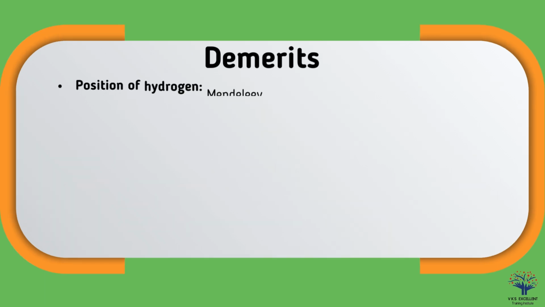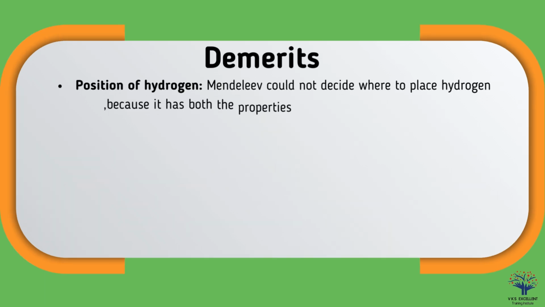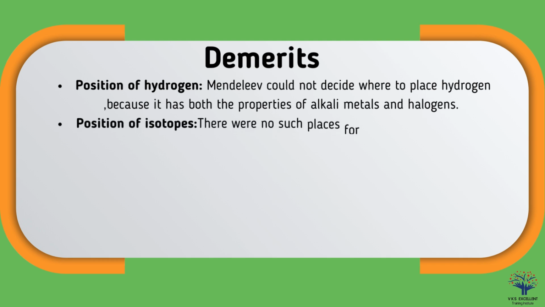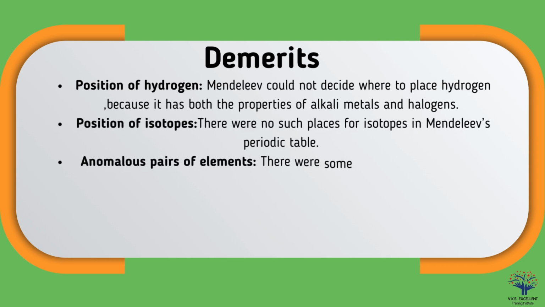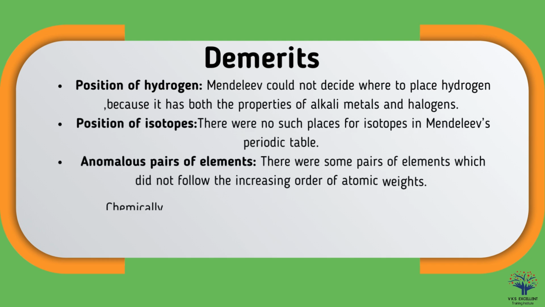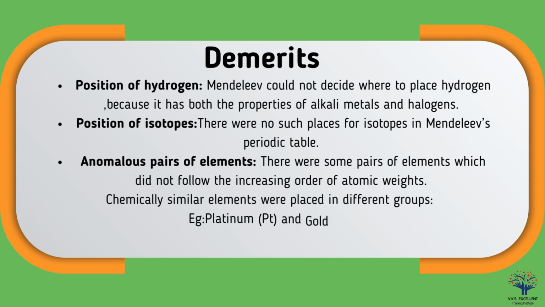The demerits are: position of hydrogen. Mendeleev could not decide where to place hydrogen because it has the properties of both alkali metals and halogens. Position of isotopes. There were no such places for isotopes in Mendeleev's periodic table.